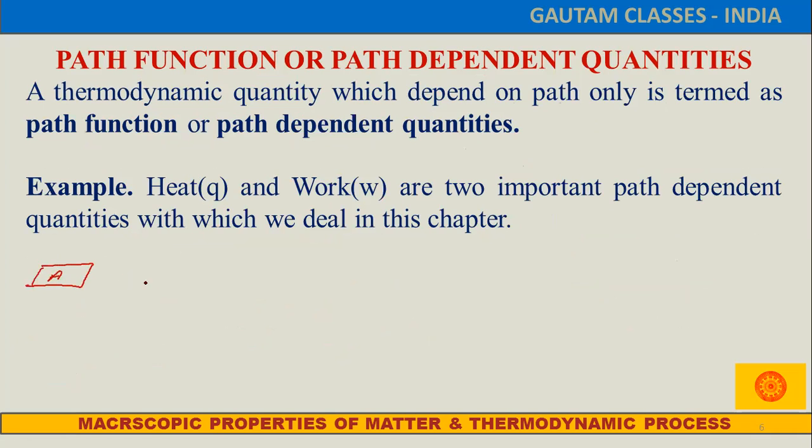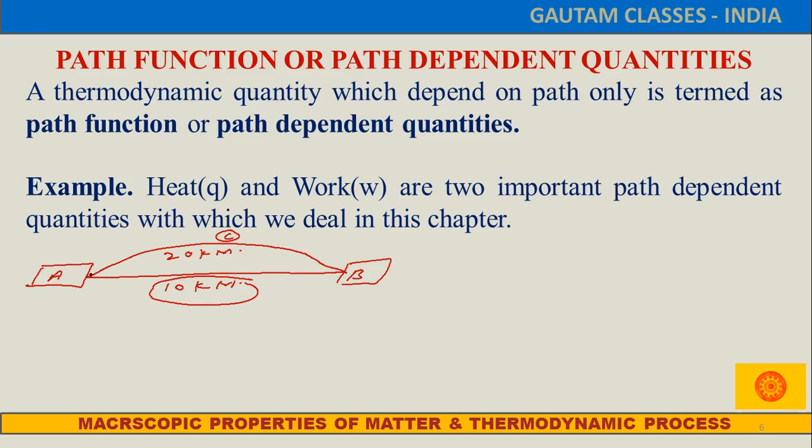We are considering state A, and that one is state B. When we count the direct distance from state A to B, it comes to 10 kilometers. The same distance we can cover this way, going by state C, and that distance comes to 20 kilometers. If the system travels from A to B, it covers a distance of 10 kilometers. When it goes ACB, it covers a distance of 20 kilometers.